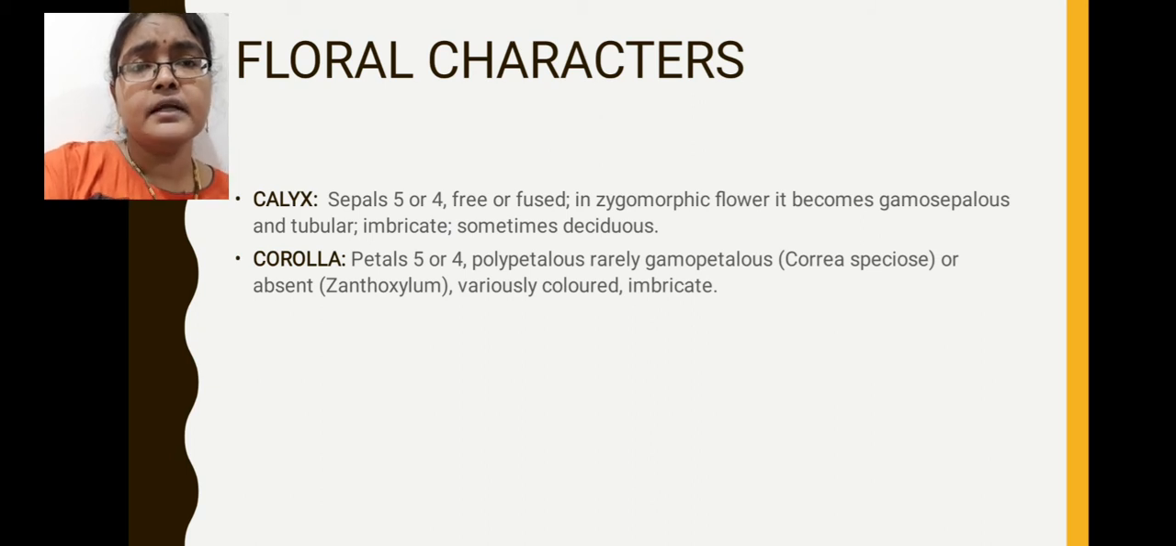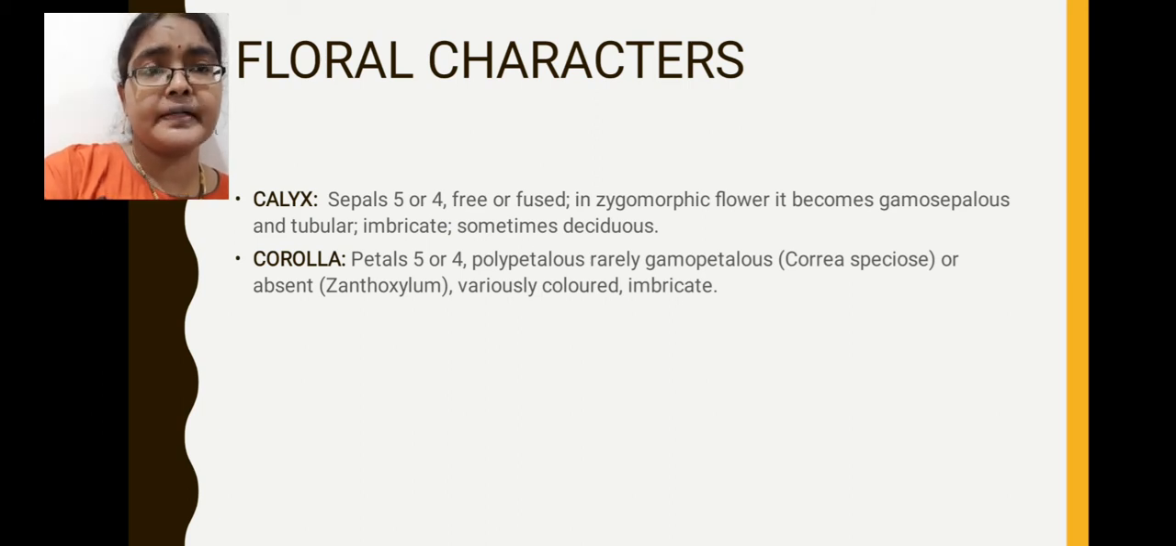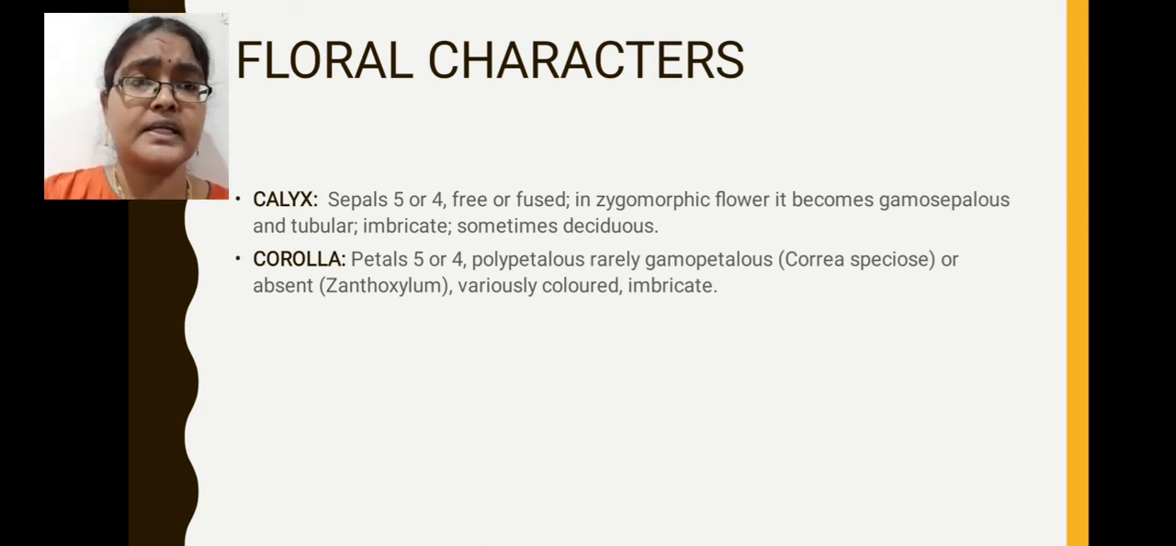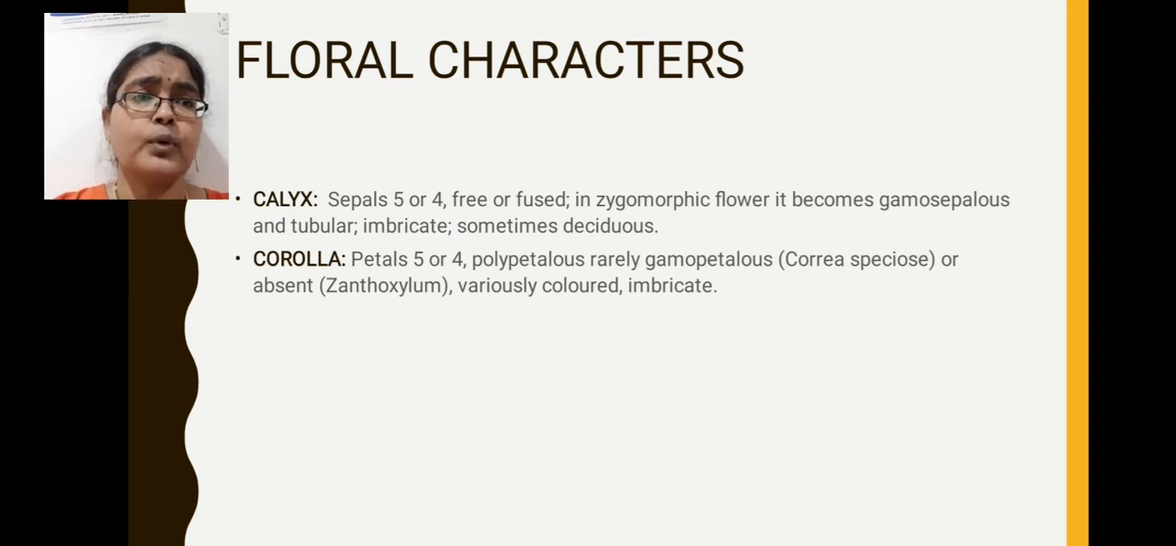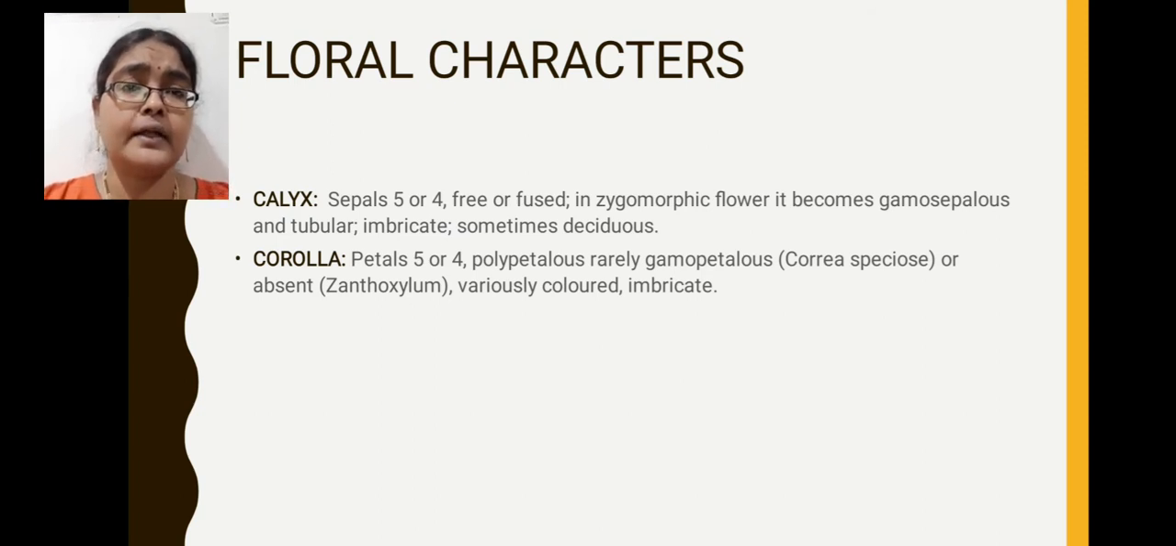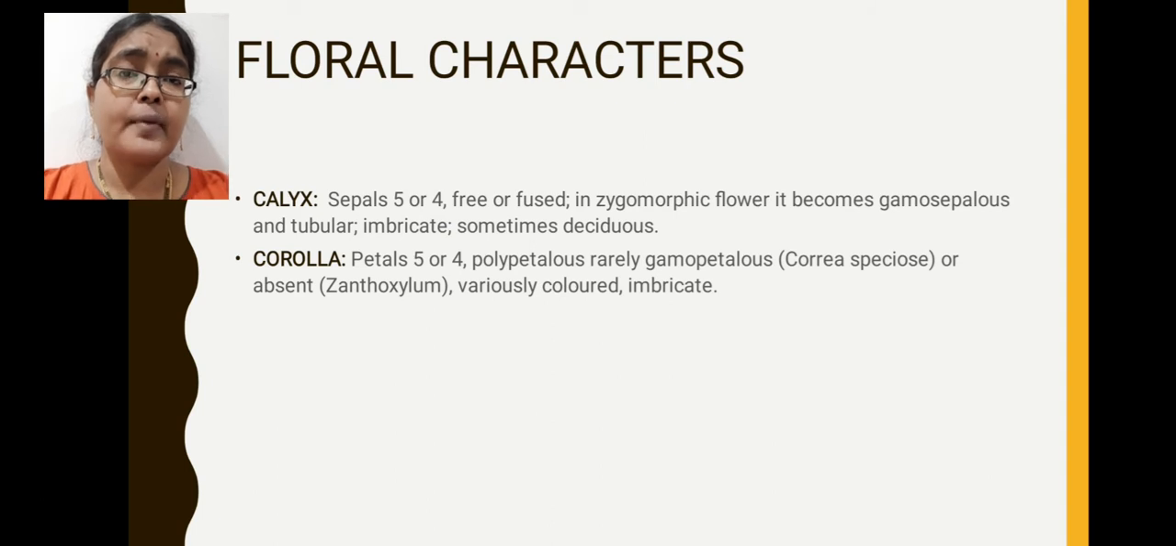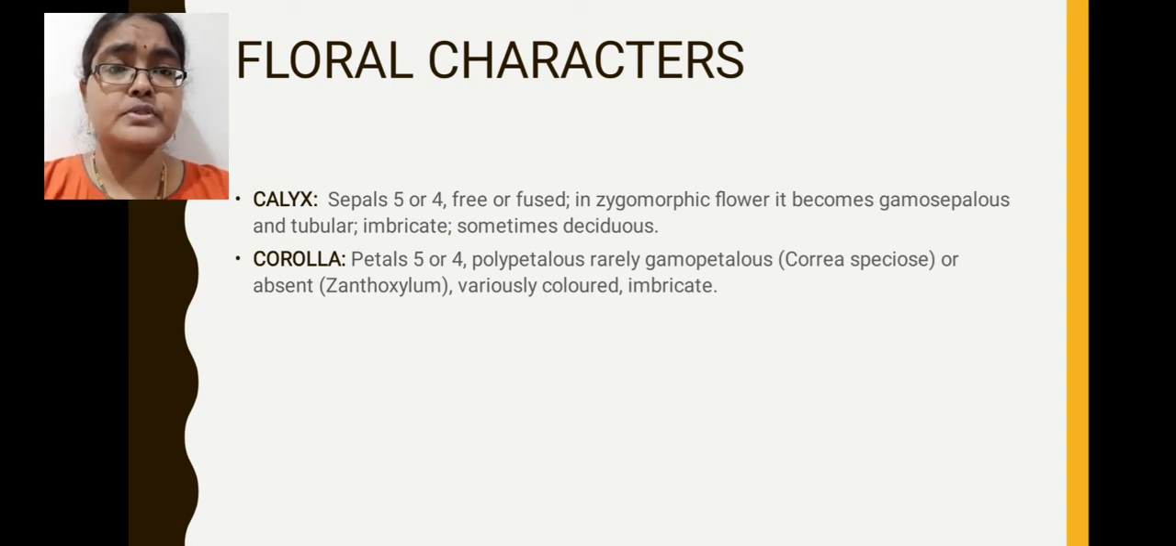Next we will see the description of corolla. Individual members of the corolla are called petals. Pentamerous flowers consist of 5 petals, tetramerous flowers consist of 4 petals. Here petals are free in condition, they do not fuse with each other. That is why that condition is called polypetalous condition. Rarely the gamopetalous condition is also seen. For example, in Correa species the petals are fused, so the gamopetalous condition is also identified, but that is a rare feature which is characteristic of Correa species.